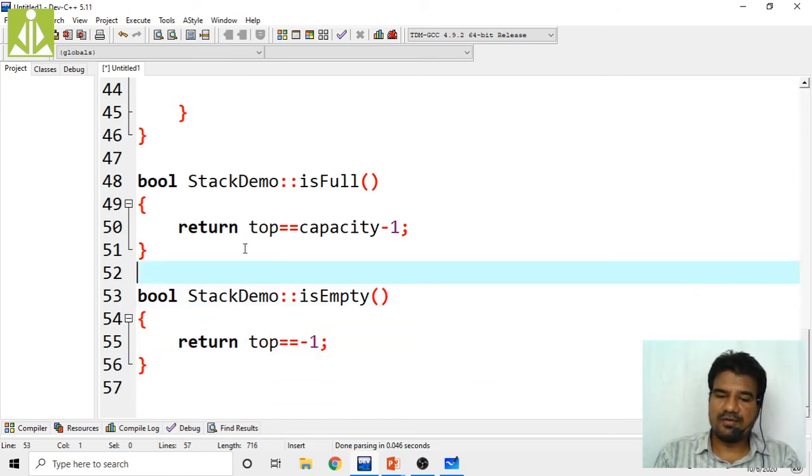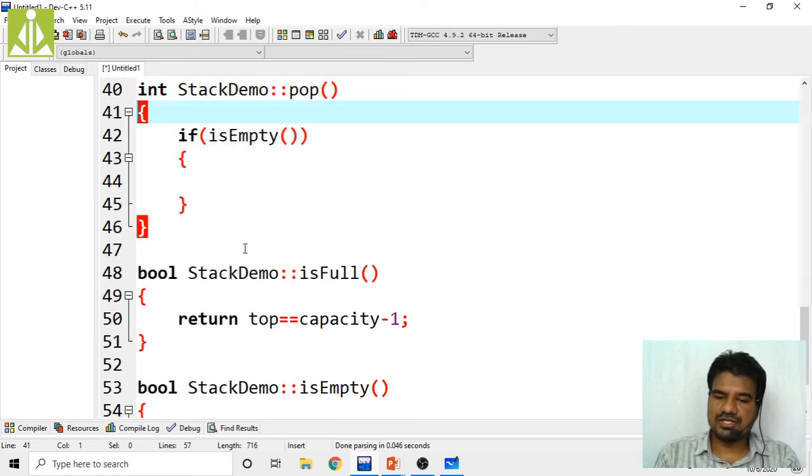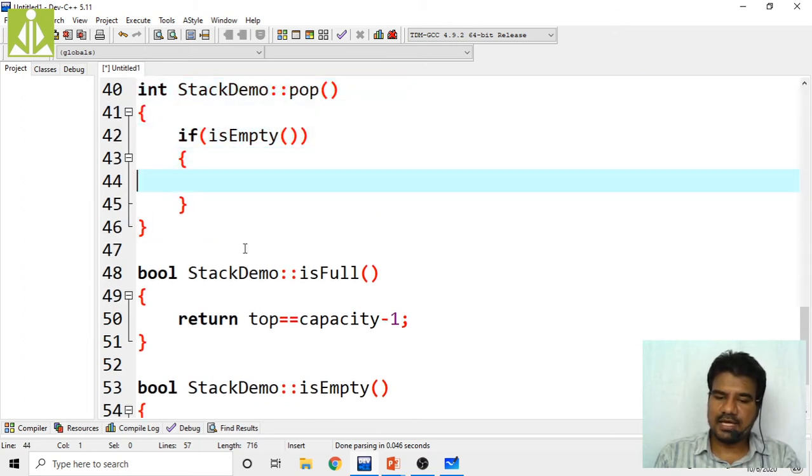Now write the pop function. If it is empty, what do we have to do? We have to print a statement: as the stack is empty and you are trying to pop the element, it is an underflow error.